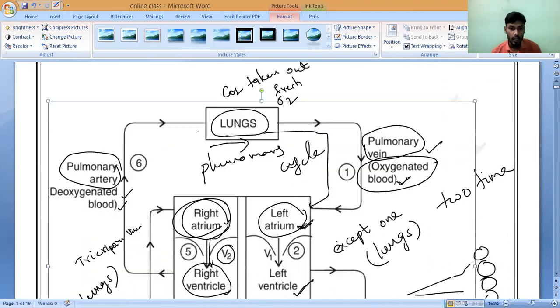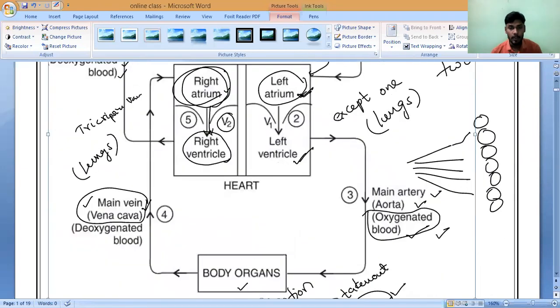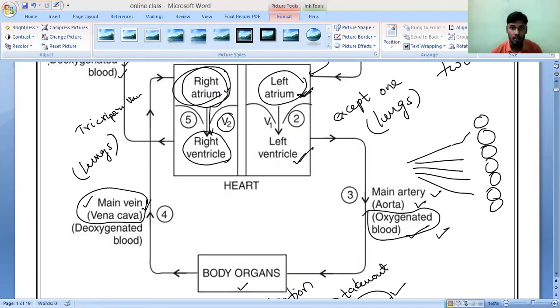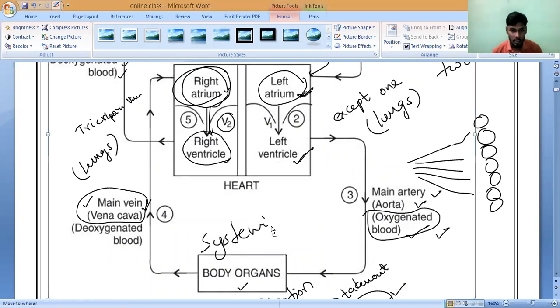Next, down we have the blood which is pumping from the heart to the other body organs except the lungs. We call it systemic circulation. Please note it down. Very, very important.